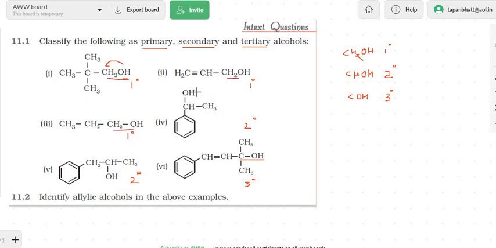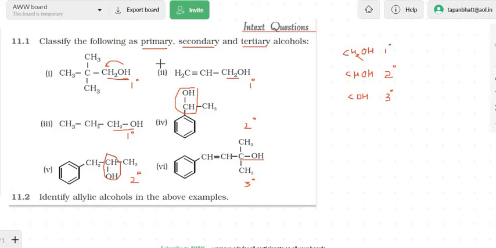If you have CHOH, then it is secondary, and again this is secondary. And if you have COH, this becomes tertiary. So this is all about in-text 11.1.